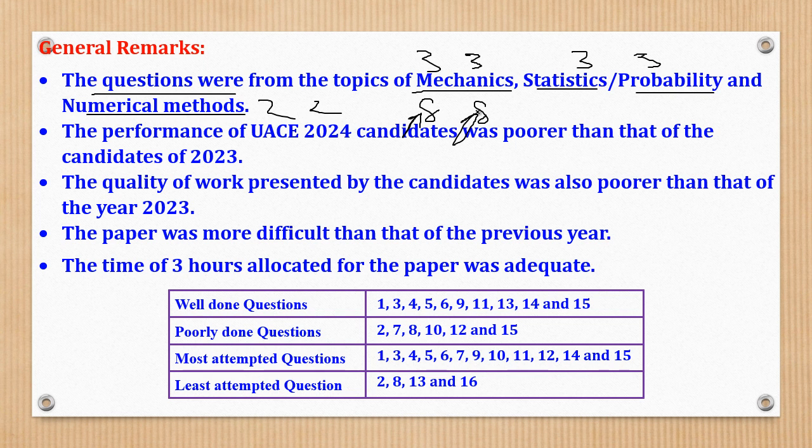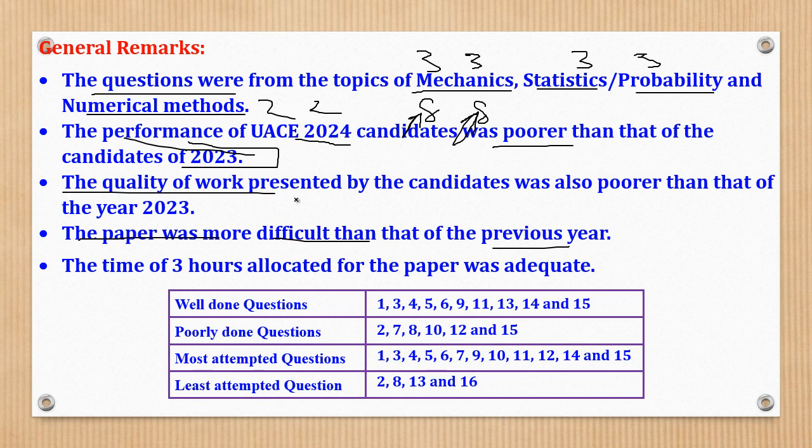in section B you choose any 5. So the performance of candidates in UACE 2024 was a little poorer than that of the year 2023. In short, there was a little decline. And the reason is that the paper was a little more difficult than that for 2023.